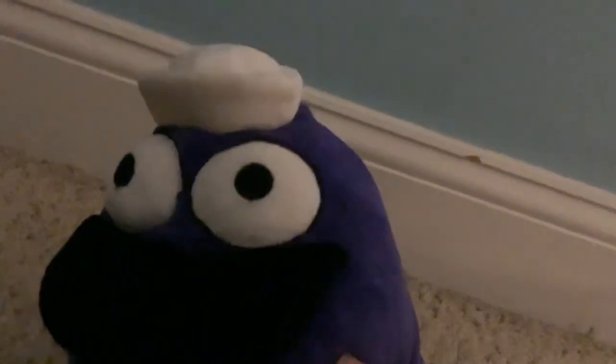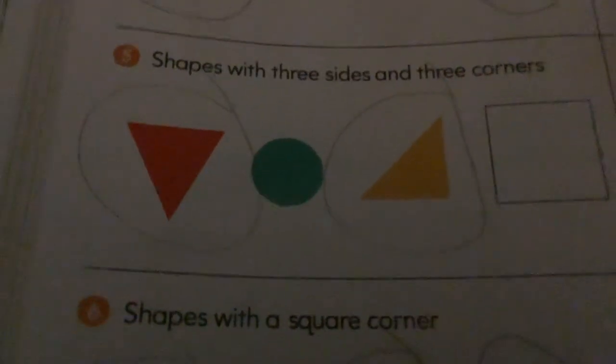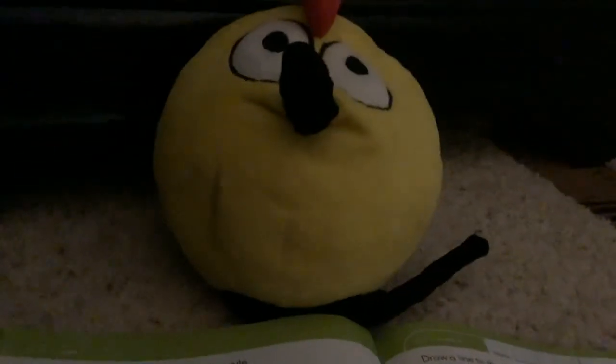Wait a second. I think I know. A triangle does have 3 sides and 3 corners. That's right, Quack. Any triangle has 3 sides and 3 corners, as long as it is a closed shape and not an open shape, because that would not be called a triangle. Not a rectangle, sorry. A triangle. I was almost about to say rectangle. Silly me. We all make mistakes.